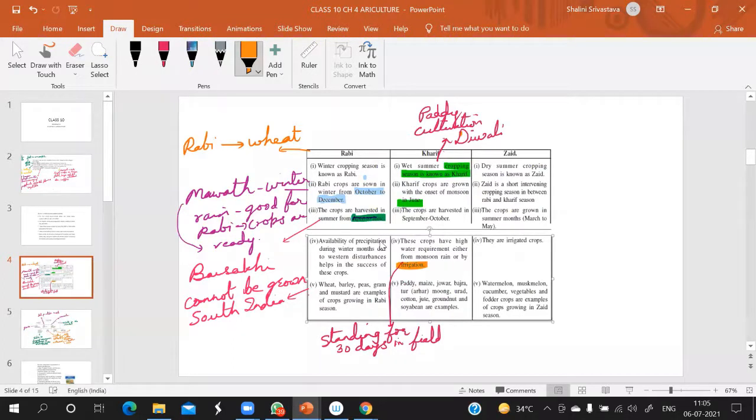Now which are the crops grown other than rice? It is paddy, maize, jowar, bajra, arhar, moong, urad, cotton, jute, groundnut, and soyabean. These are all the examples of Kharif crop. Am I clear till here?